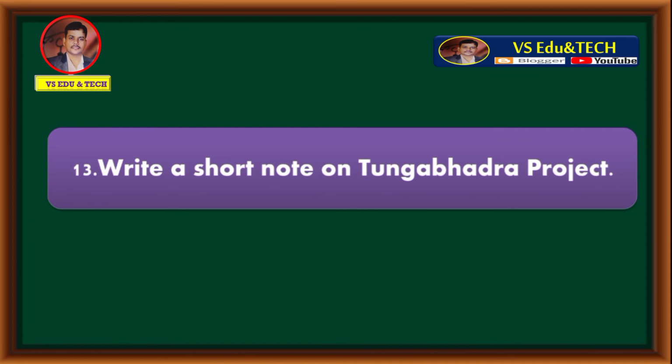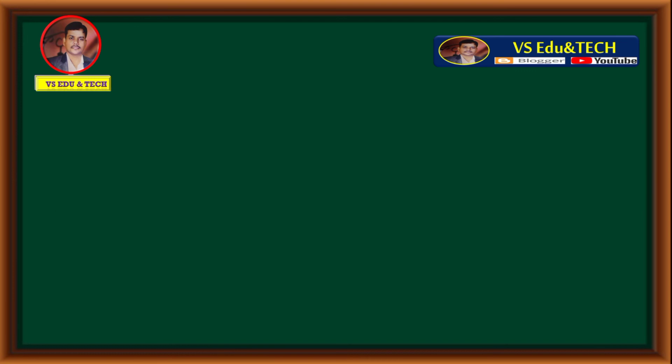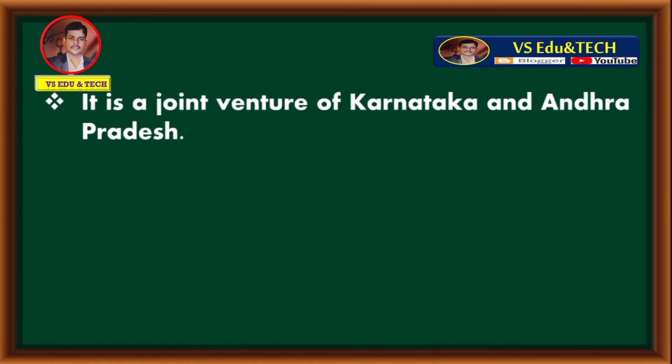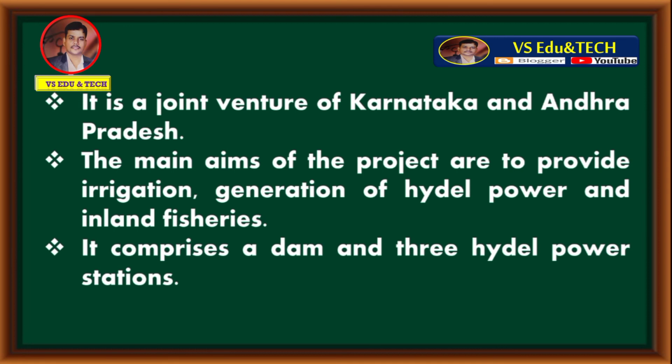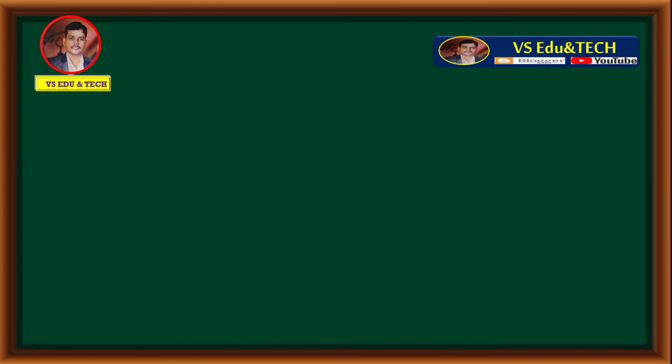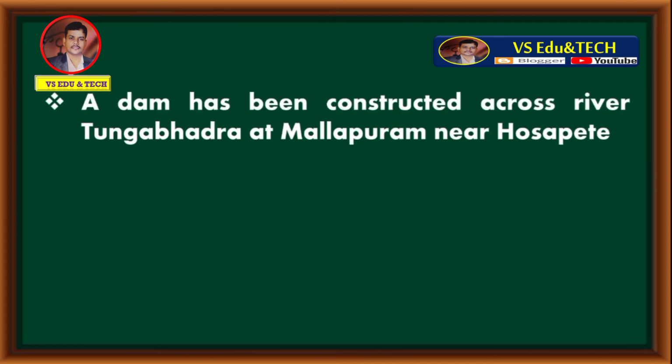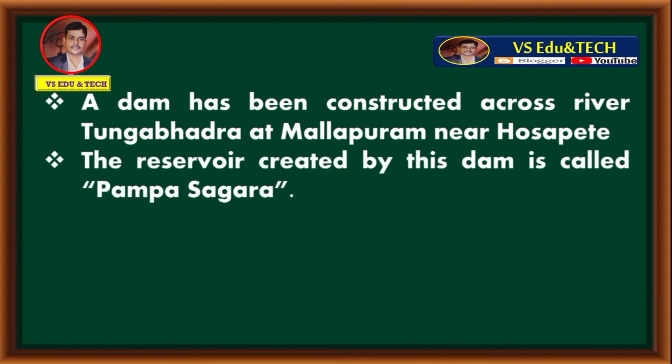Answer is, it is a joint venture of Karnataka and Andhra Pradesh. The main aims of the project are to provide irrigation, generation of hydel power and inland fisheries. It comprises a dam and 3 hydel power stations. A dam has been constructed across river Tungabhadra at Mallapuram near Hospete. The reservoir created by this dam is called Pampasagara. These are all about Tungabhadra project.